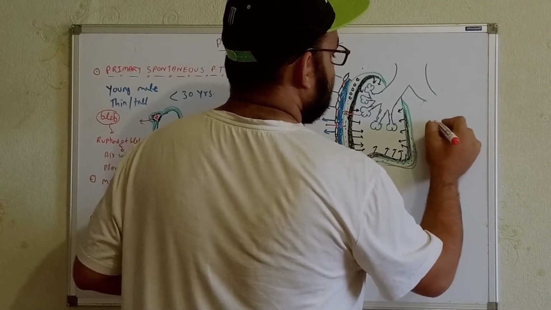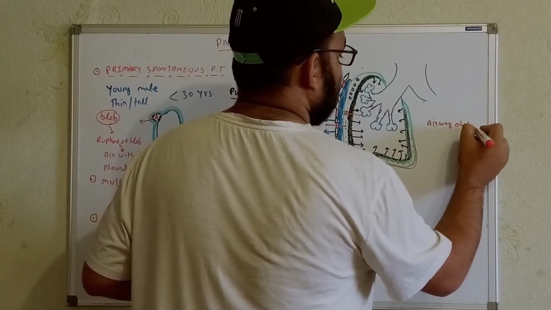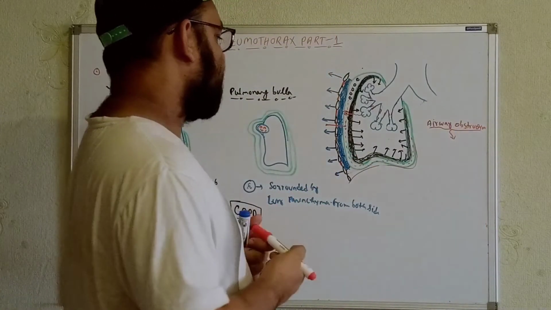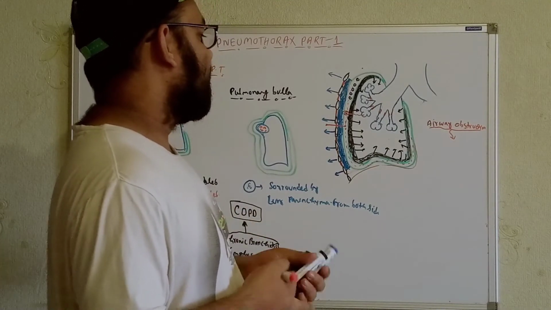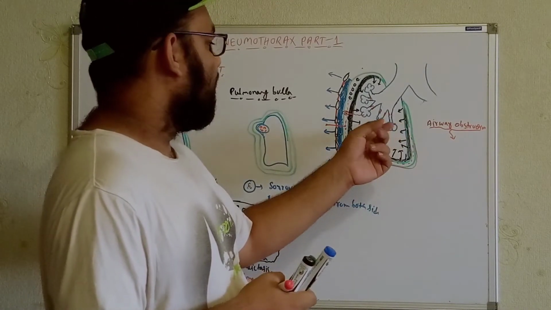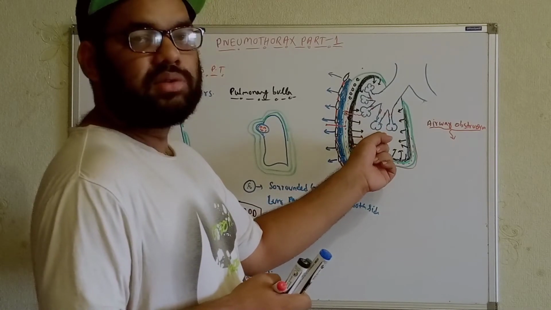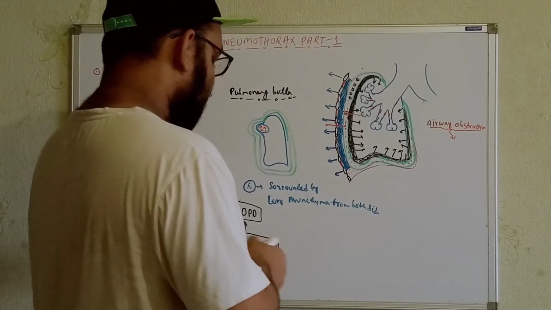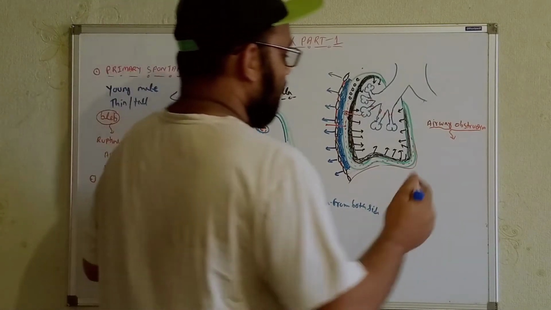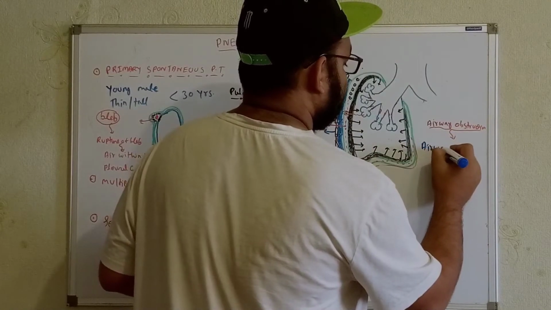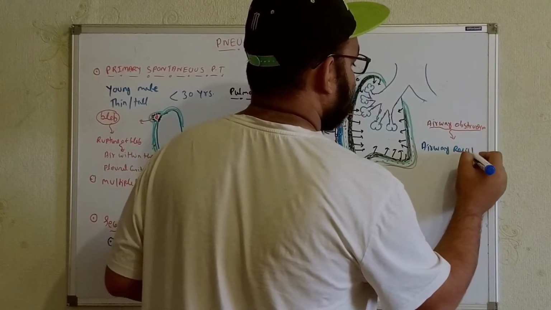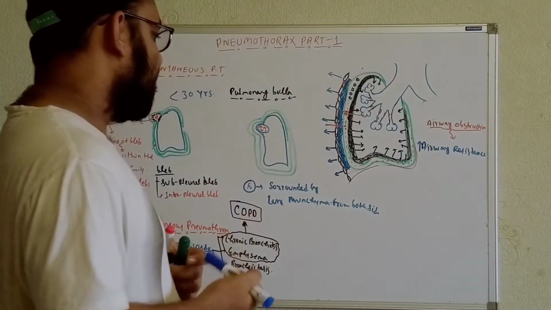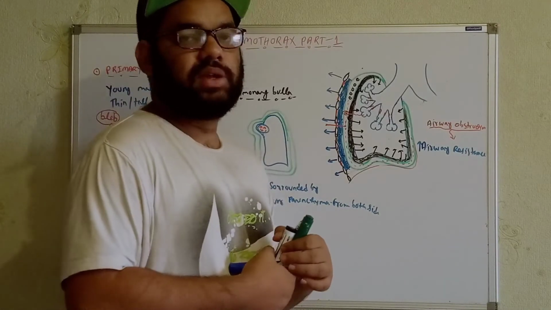So whenever we are getting airway obstructions, whenever the air comes into the lung or goes out from the lungs, during inspiration and expiration, try to understand, we will get resistance within the airway. So the airway resistance will be increased in this case. Let's write it over here: we'll get the airway resistance increased. So whenever the airway resistance is increased, definitely we will get problems during inspiration and expiration. Try to understand.